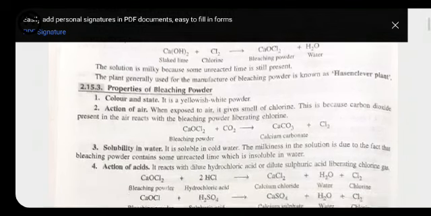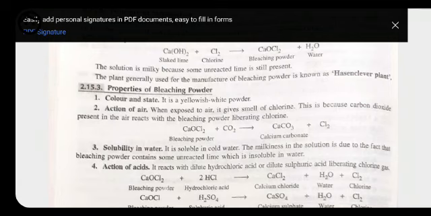Now we have solubility in water. Solubility means whenever we dissolve this type of salt in water, whether it is soluble or not. So, it is soluble in cold water. The milkiness in the solution is due to the fact that bleaching powder contains some unreacted lime, which is insoluble in water.